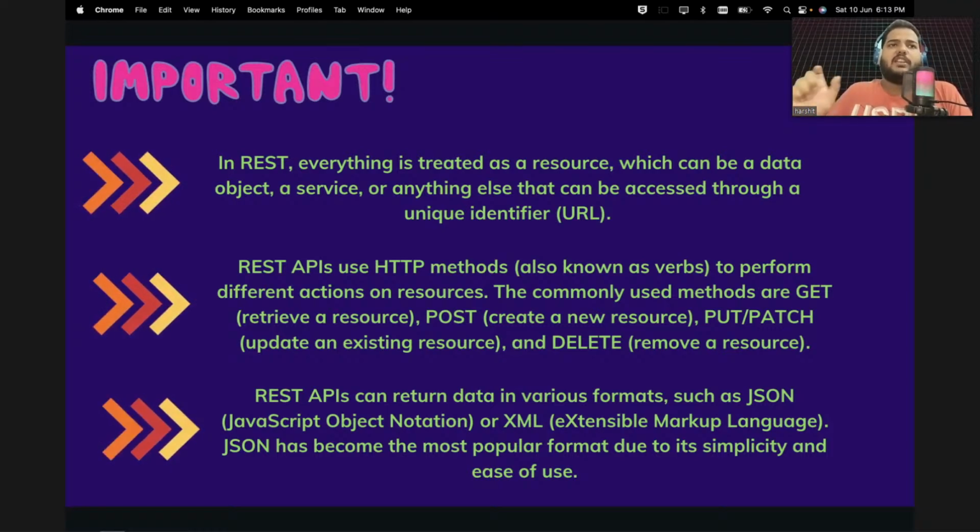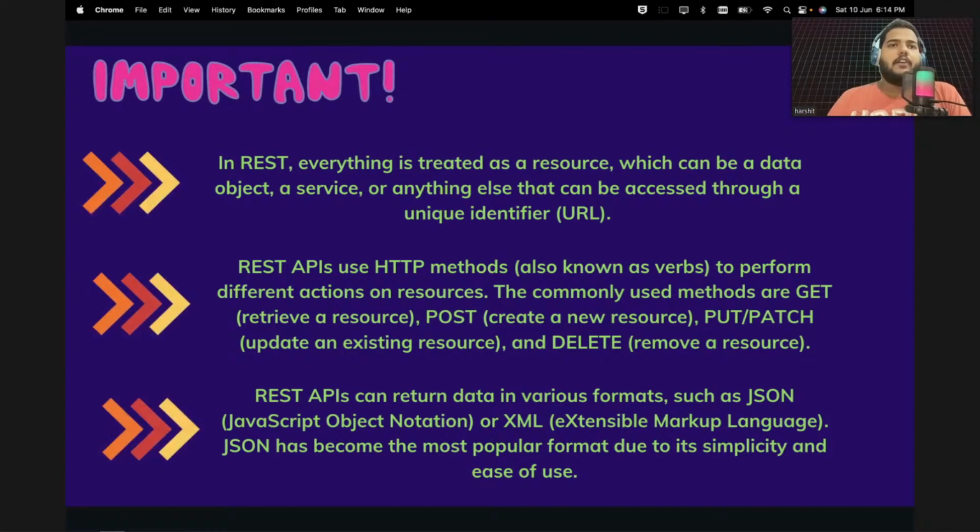So, let's say a user is asking to fetch my details, then the user information will be the resource. A student asking to return my marks, so student marks will be represented as a resource. Everything you ask for will be represented as a resource. So the first point is resource. The second point, guys, is that REST APIs use HTTP methods, also known as verbs.